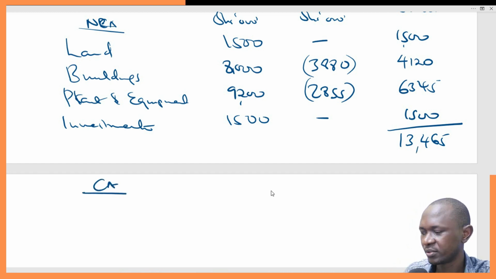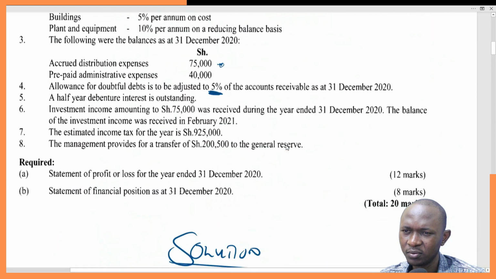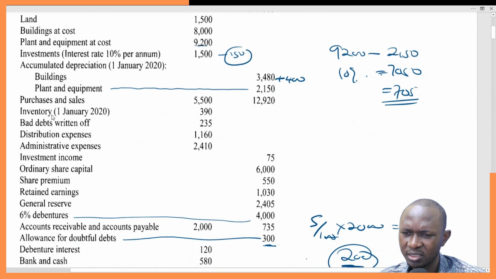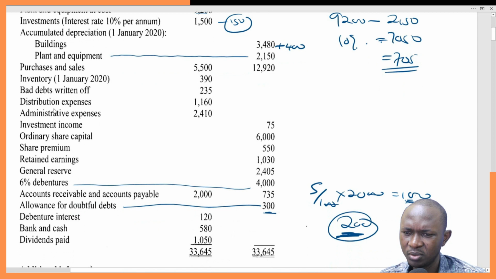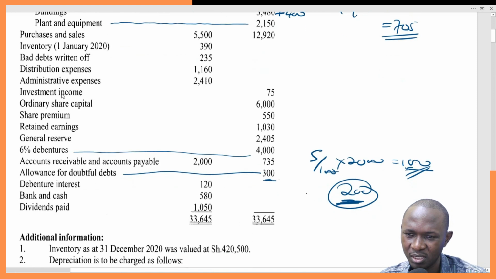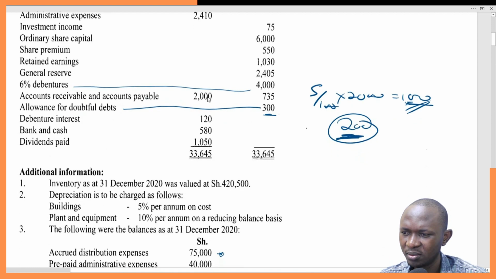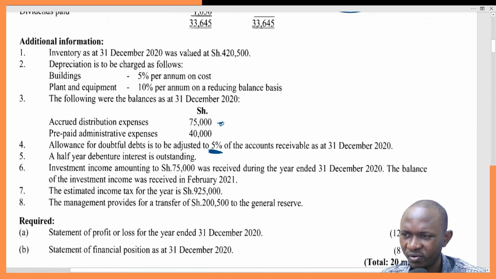Then we go to current assets. For current assets, we start with land, buildings, plant, investment, accumulated depreciation, purchase, inventory, bad debts, distribution expense, administrative expenses. I remember there was a prepaid expense, that's a current asset, we'll come to it. Investment income, there was also an accrued investment income. It's also a current asset. Ordinary share capital, retained earnings, general reserve, accounts receivable, 2000. It's a current asset. Then we continue, bank and cash at 580. It's a current asset. So let's start with the inventory.